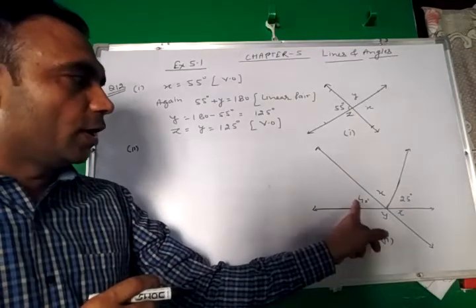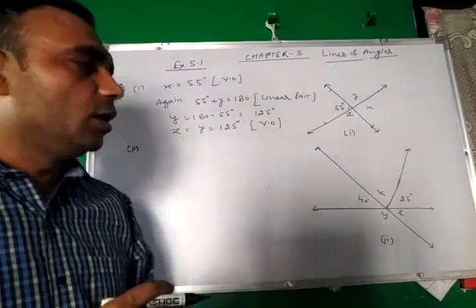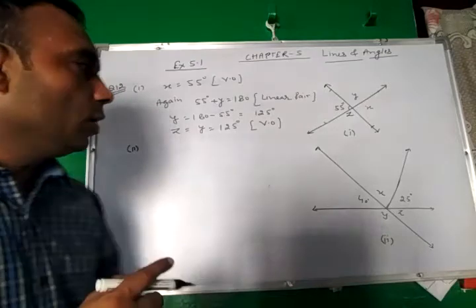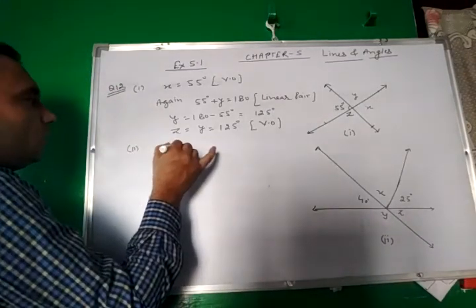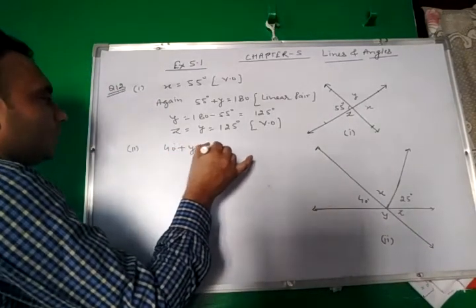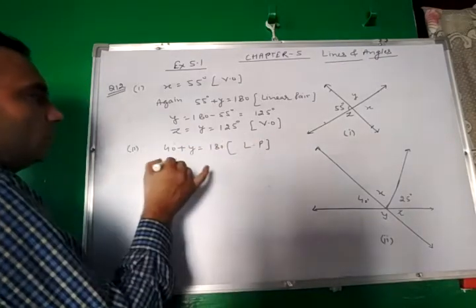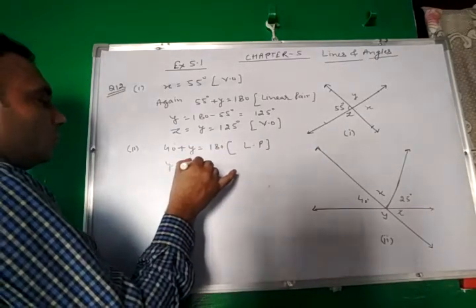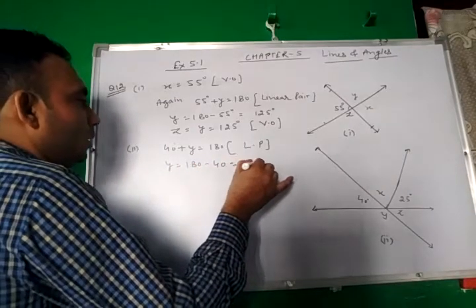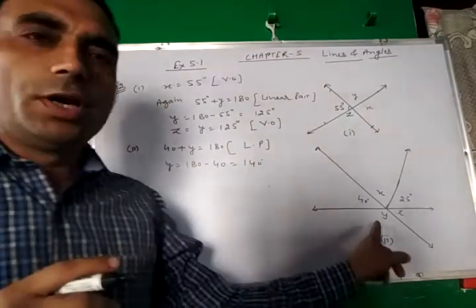Now 40 and y form a linear pair, so their sum will be 180. So 40 plus y is equal to 180, reason: linear pair. So y is equal to 180 minus 40, which implies 140 degrees.